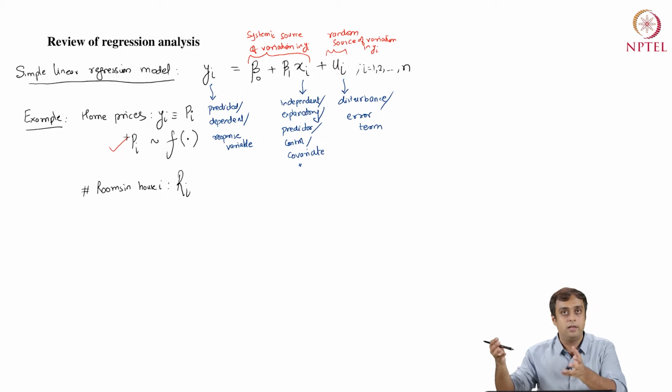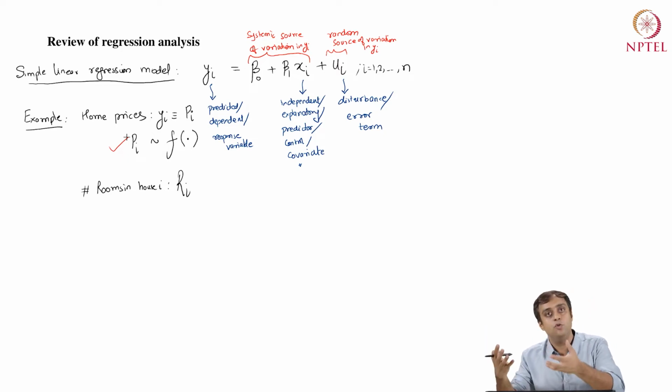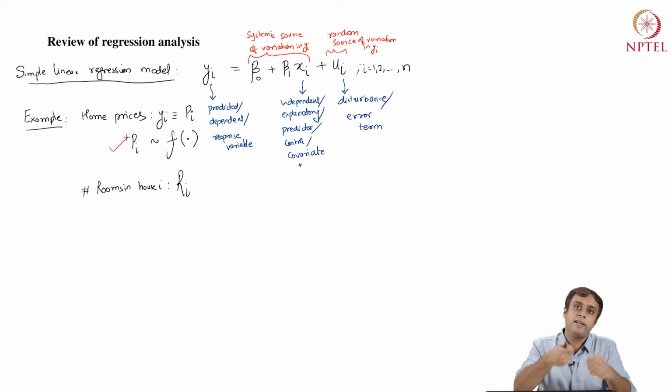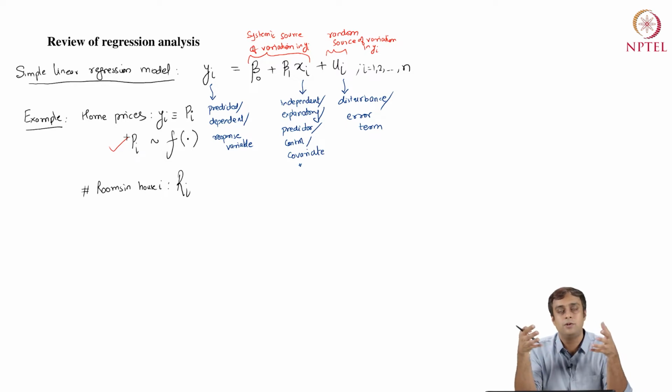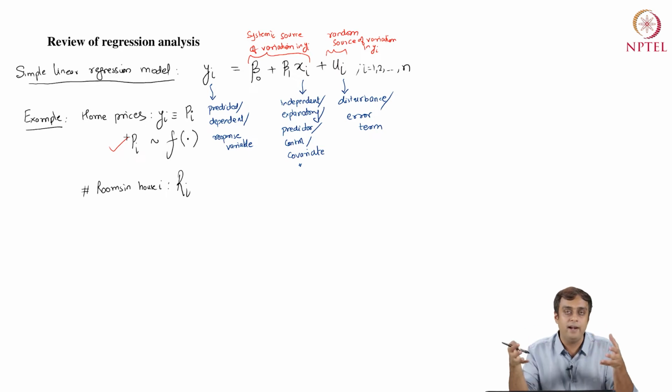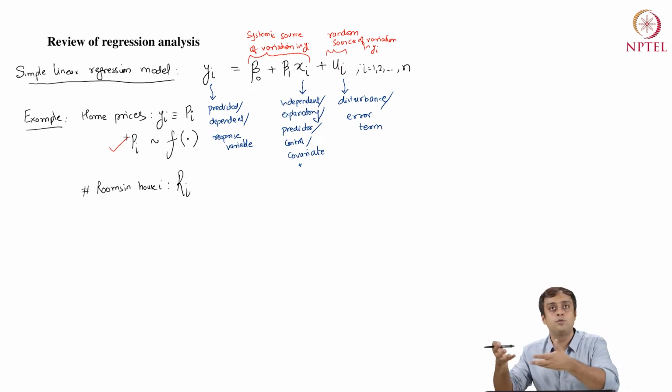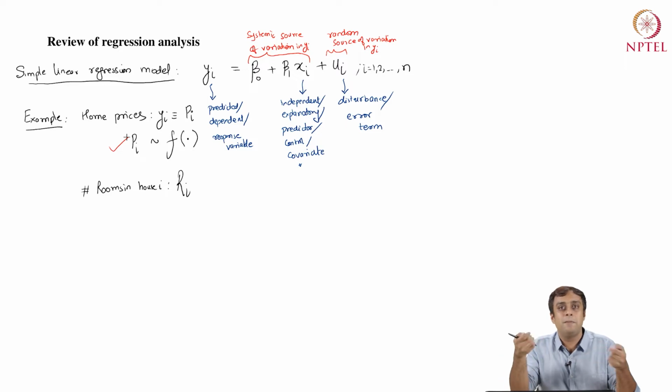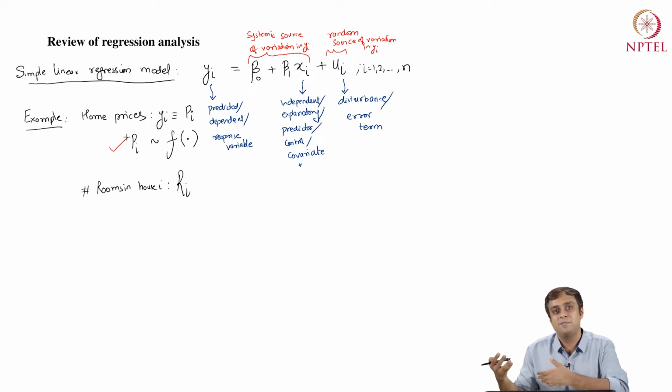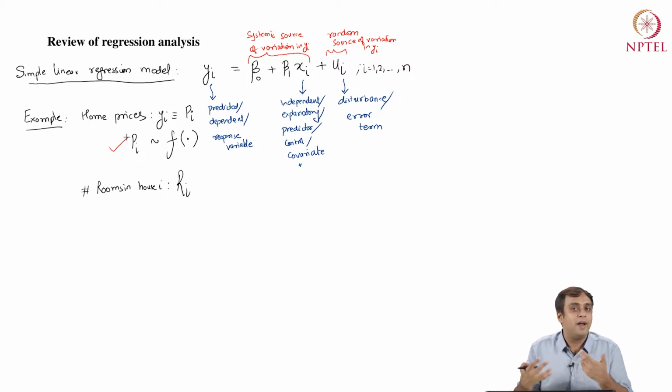It's going to be embedded in this term ui, right? Whatever is xi, that is the number of rooms in a home, that variable is non-stochastic or non-random in nature. When I say that a home has 4 rooms or 3 rooms, I don't mean that it's 3 plus minus 2, right? I don't mean it's 4 plus minus 0.2, right? I mean 4 rooms when I say Ri equals 4. So that's a degenerate form of explaining the variation in pi, right? And the source of randomness is this disturbance or error term which my model could not explain.